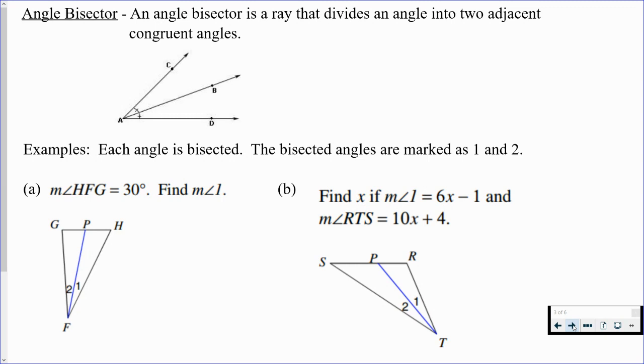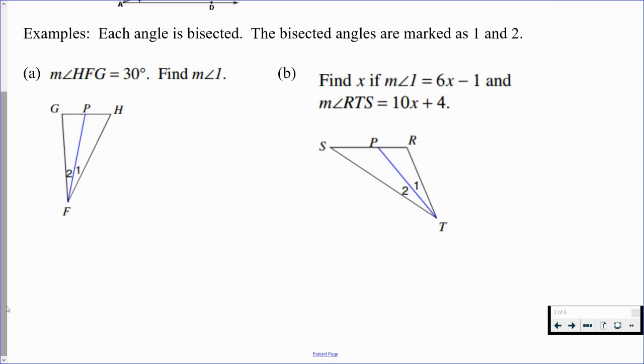So a ray cuts an angle in half and forms 2 adjacent angles, so they have the same one side in common. One of their rays or sides is in common. Take a look at this one drawn here. We started out with angle CAD, and then ray AB cuts it in half. So we have 2 smaller congruent angles. These can be useful when we're solving problems. Either they'll give us an angle measure, maybe they'll give us an equation, and we have to solve for different pieces. So take a look at this one.